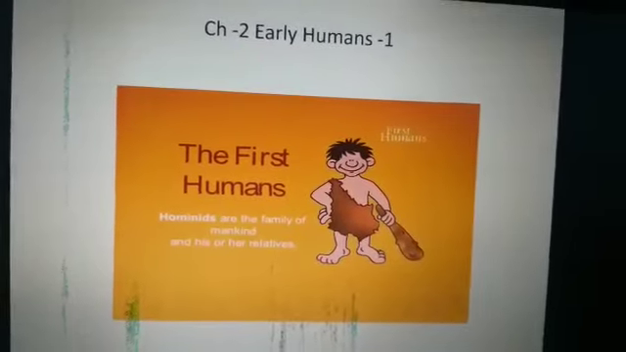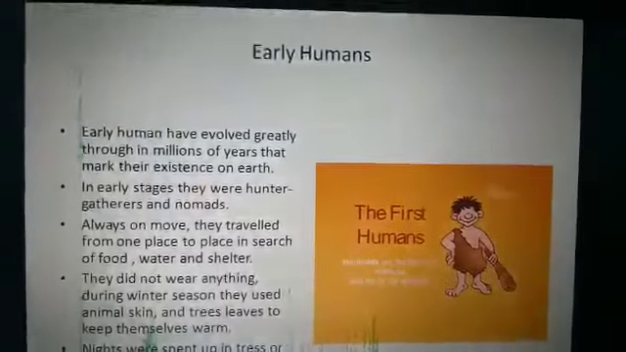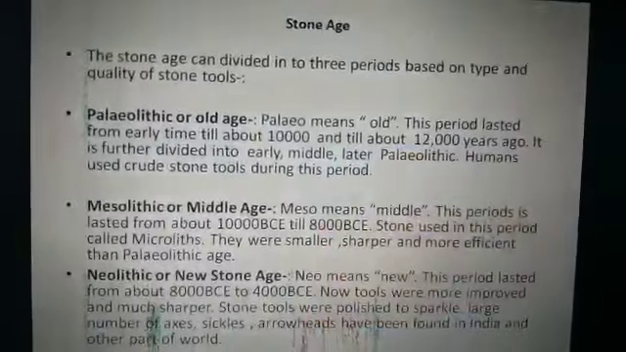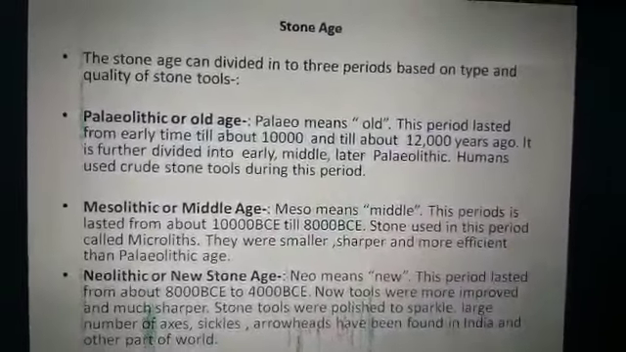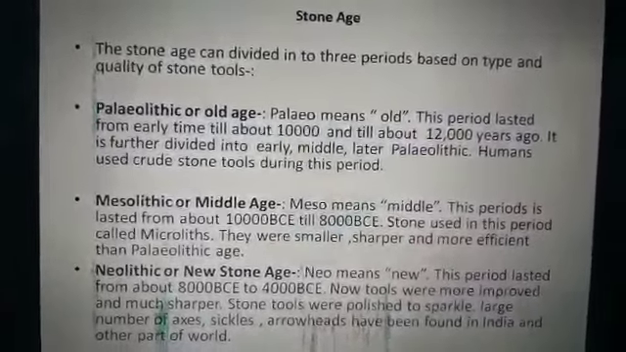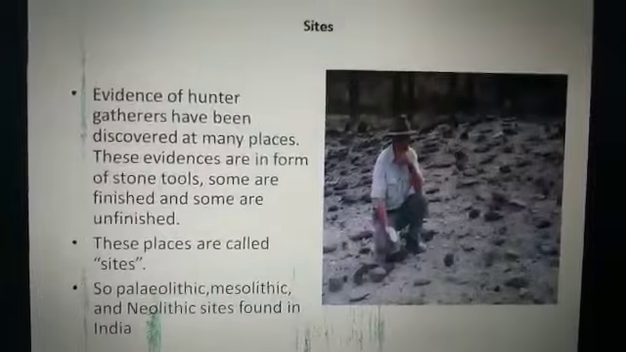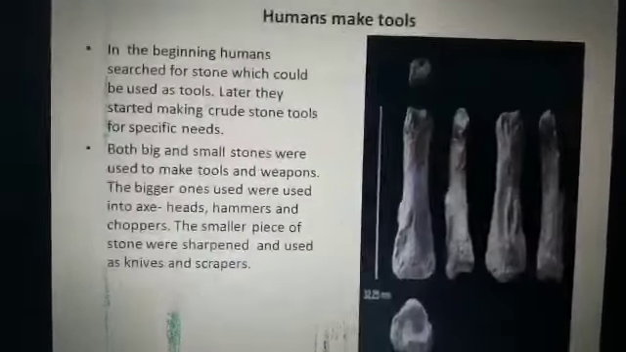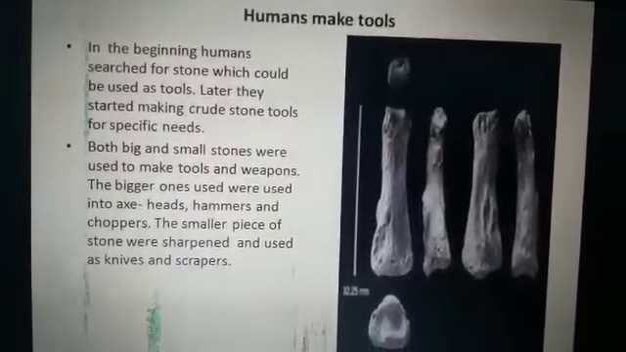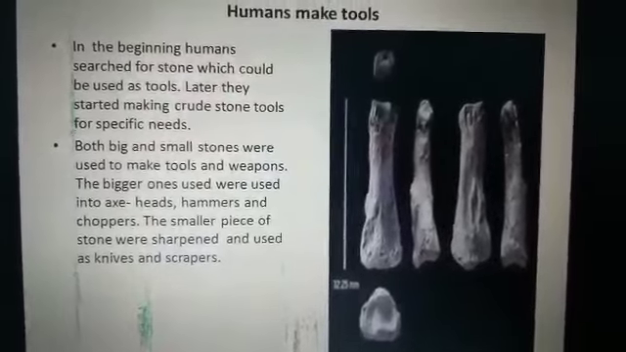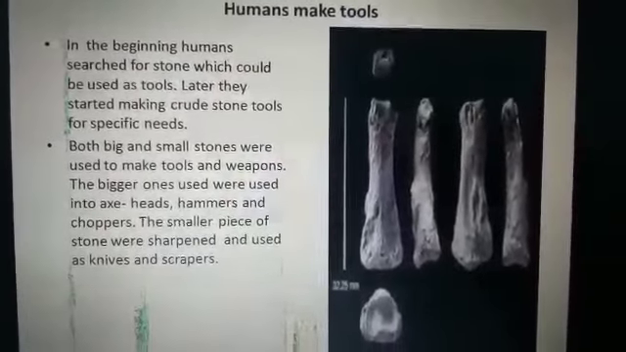So students, in the last video, we discussed early humans and the Stone Age: Paleolithic, Mesolithic, and Neolithic, and even the sites. So today we will start with how early humans made tools from stone.